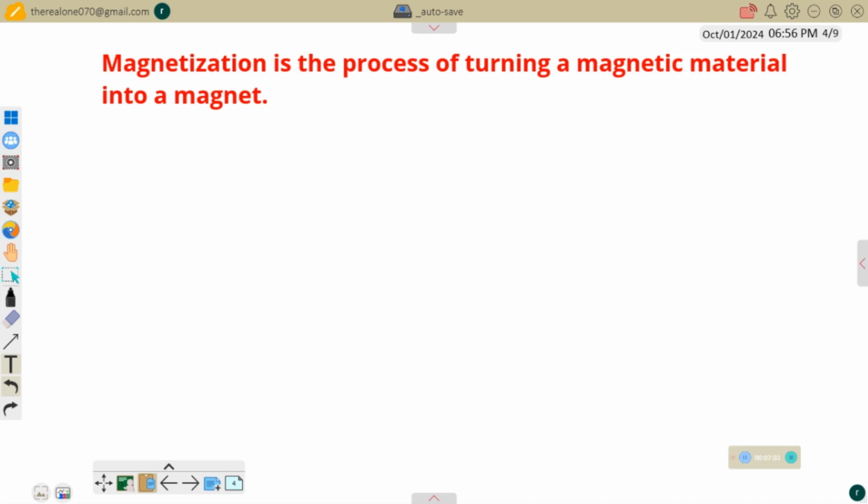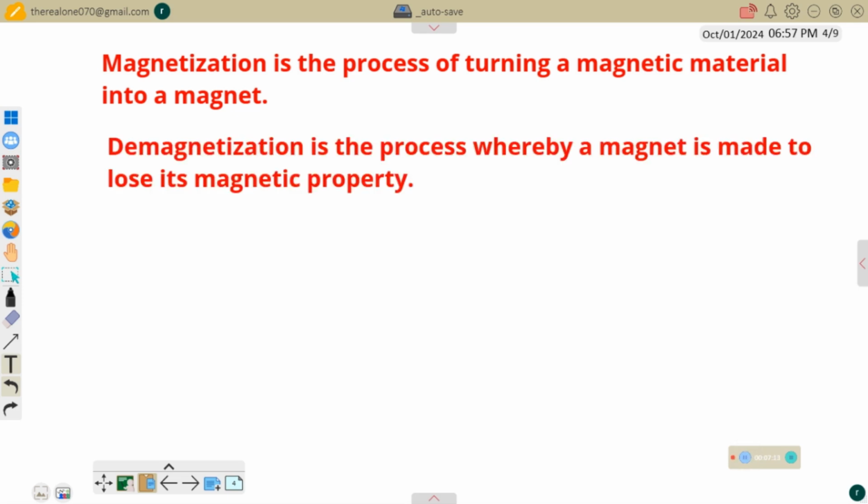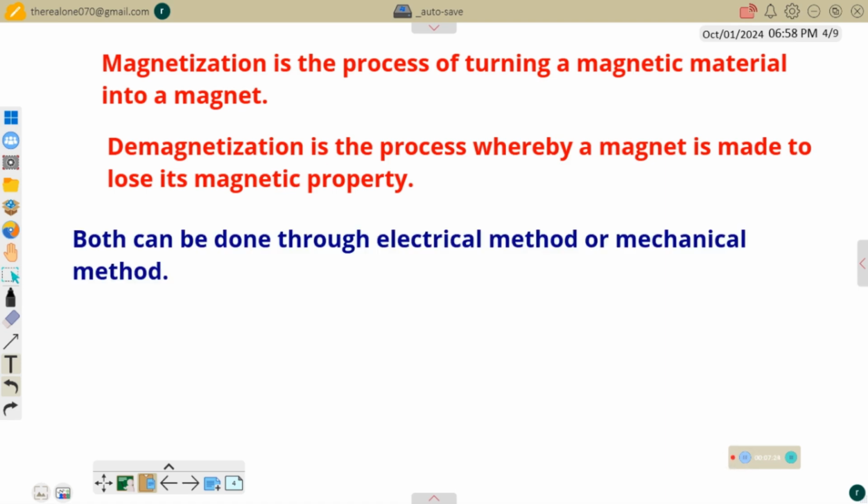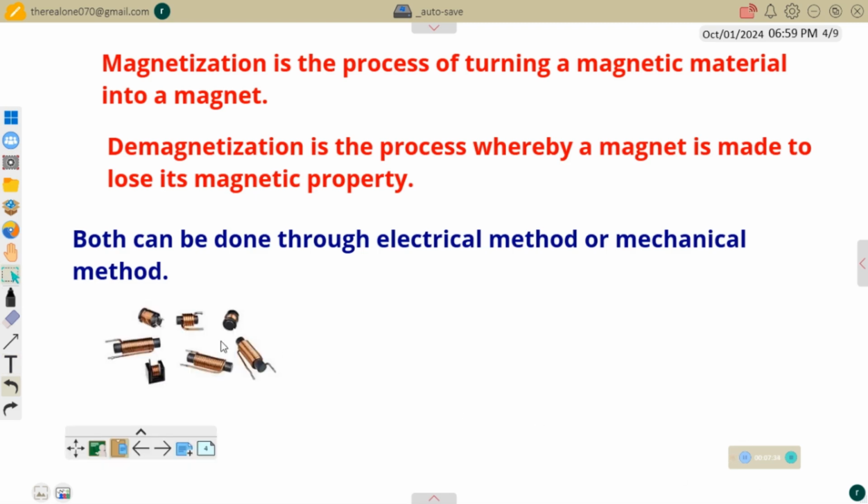Then demagnetization is the removal of that magnetic property from that substance. For instance, if we don't want it to behave like a magnet again, that's demagnetization. So you can see that magnetization and demagnetization are opposite to each other. This can happen through an electrical method or a mechanical method. That is, both can be done through either method. The electrical method involves the use of a solenoid. You will learn more about all of these in subsequent videos.